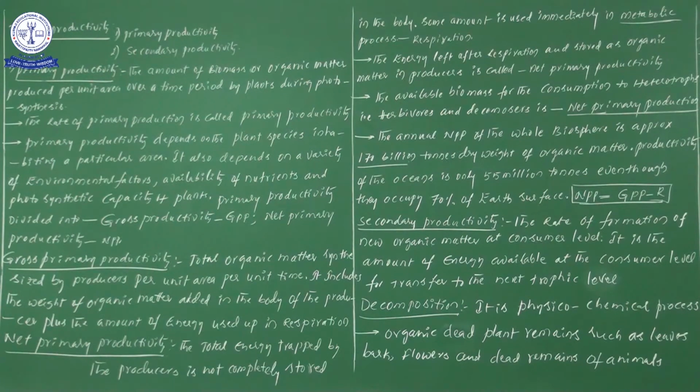In one particular area and in a particular duration, say in 2 hours in a restricted area, what is the amount of biomass or organic matter produced by the plants by the process of photosynthesis? That we can term primary production. Did you understand the point or not?